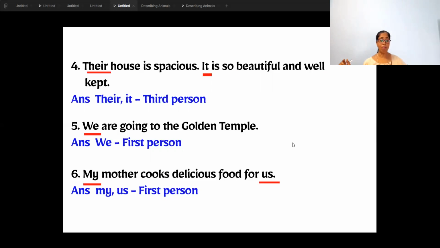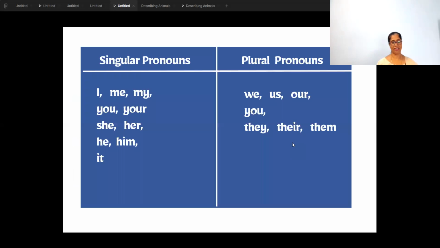Next, my mother cooks delicious food for us. My, us. So in that there is the speaker, the person who is speaking. So it is first person. So the remaining you will complete on your own in your notebook.